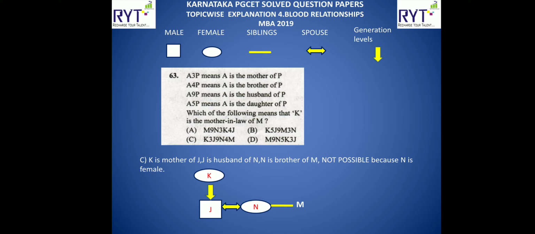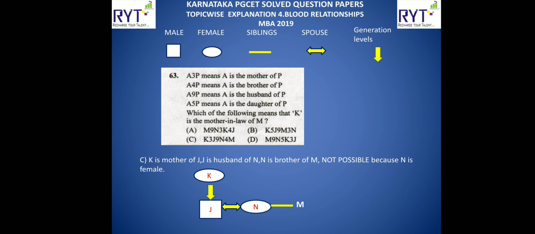K 3 J 9 N 4 M. K is the mother of J. J 9 N, J is the husband of N, comma N 4 M, N is the brother of M. If you draw the diagram, K is the mother of J, so J is the box, then K we have written on top.